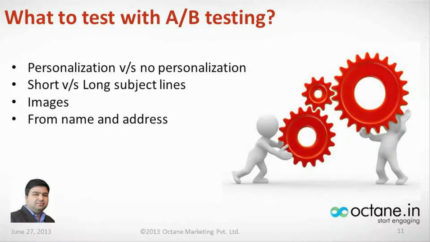We've in fact done an A/B testing ourselves as well on the mailers that we send out, and I'll be showing you a sample there, and I'll tell you what impact it generally has. So that can also be done. And then we also have a from name and a from address, which you can test: which from name in particular works, which from name does not, and which email ID, if you use it as a from email ID, would work vis-a-vis the one which may not. So you can do various kinds of testing. So that's also there.